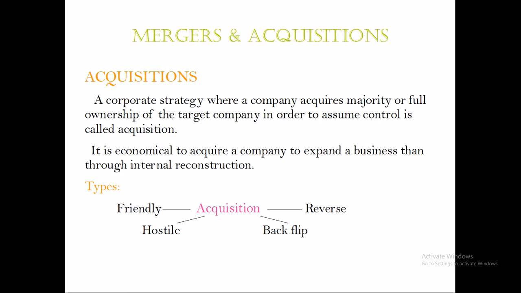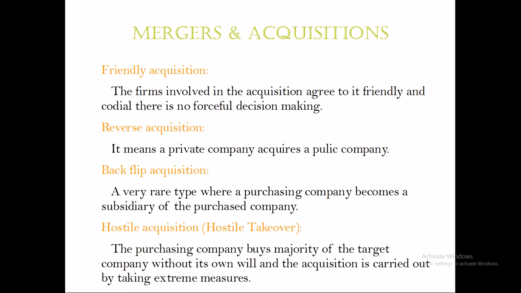So we have some types of acquisition, we will see that in detail. Friendly acquisition. Friendly acquisition means the firms involved in the acquisition agreed to it in a friendly and cordial way. There is no forceful decision making. So the acquiring company will have the full consent of the acquired company or the target company. So the target company will give its full consent to be acquired by the acquiring company. So the acquiring company then will, with the help of the target company, buy the majority shares of the target company and become its parent company. So that's how a friendly acquisition happens.